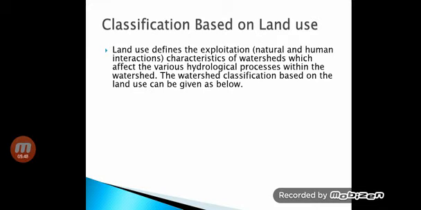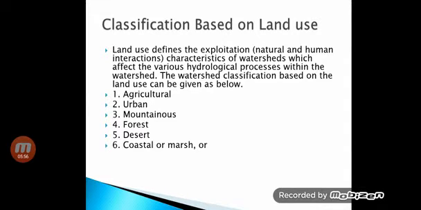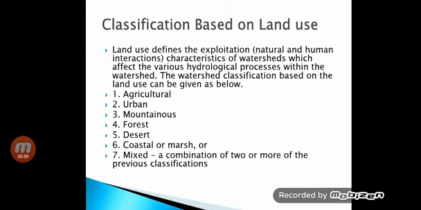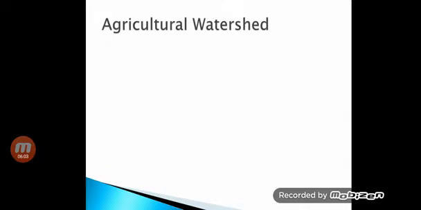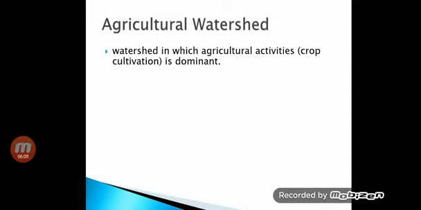Next is the classification based on land use. These are classified as agricultural, urban, mountainous, forest, desert, coastal or marsh, and a mixed combination of two or more of the previous classifications. We'll see one by one.